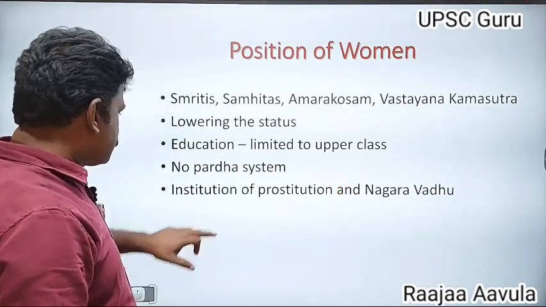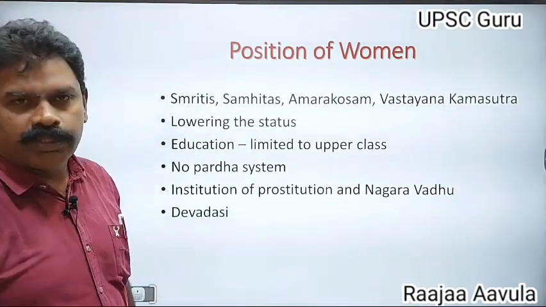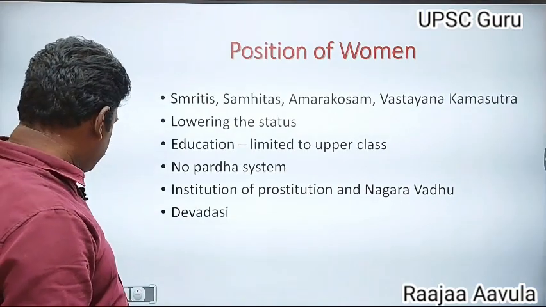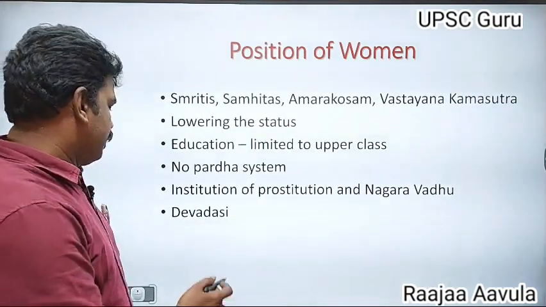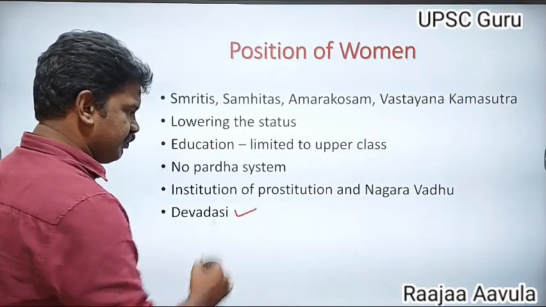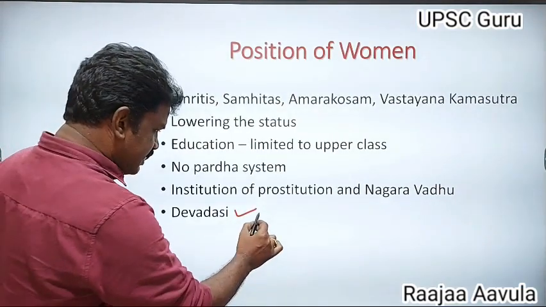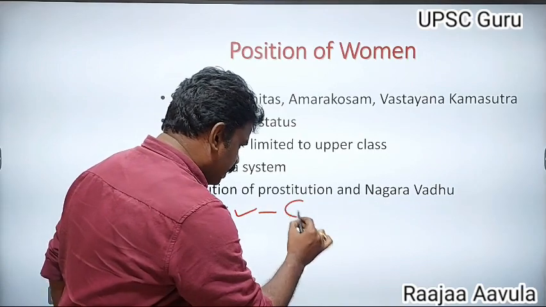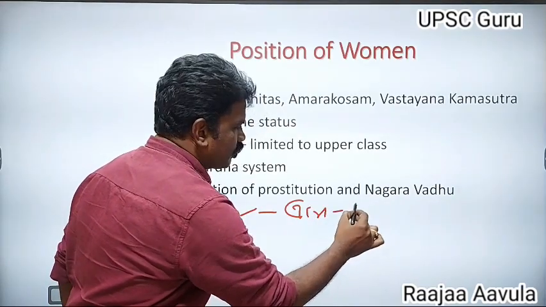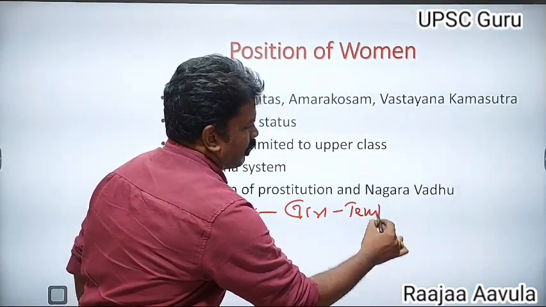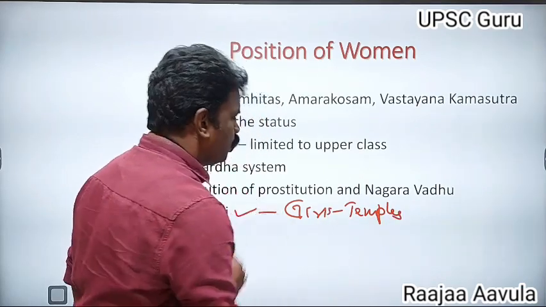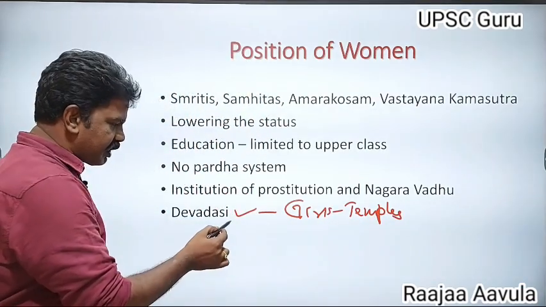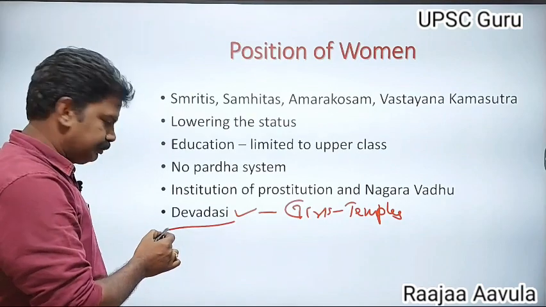Coming to the girls of that period, the Devadasi system existed. Devadasi system means girls are dedicated to the temples. The girls who were dedicated to the temples were called Devadasis.